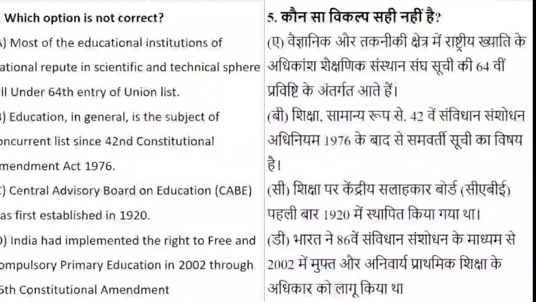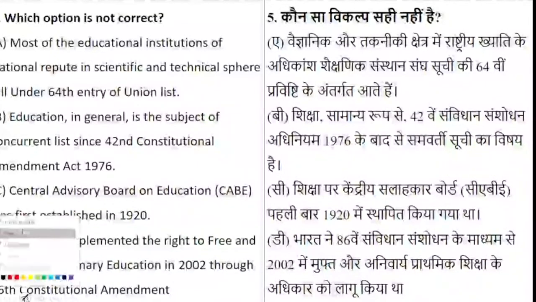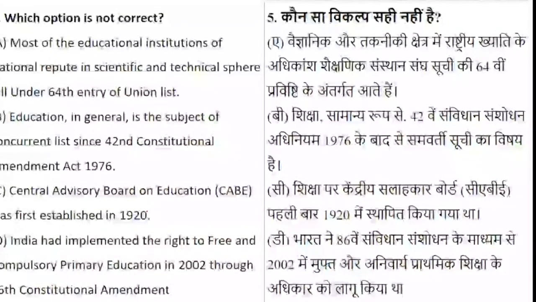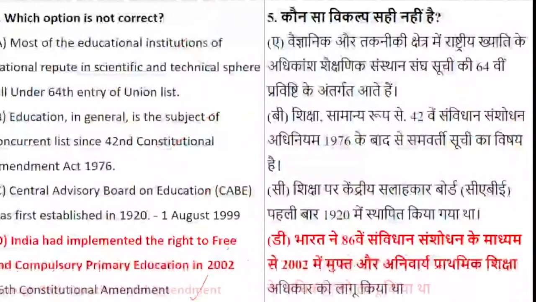So if you see, now this is a very factual question. For these questions, it is very important that you have the right information. The first statement is about national repute. The second statement is about education. The third statement is about CABE, and the fourth statement is about the right to free and compulsory education. So many of them have answered. Let's see what the right answer is.